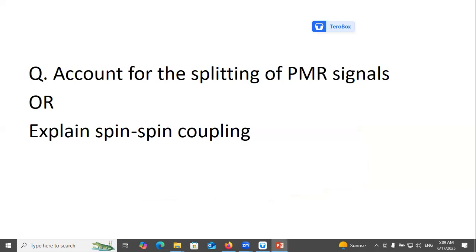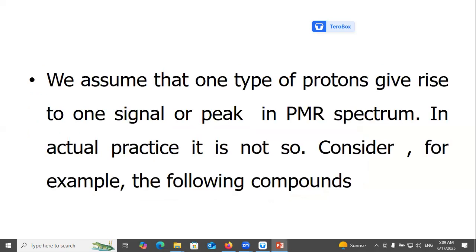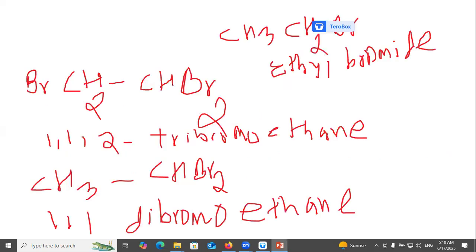Account for the splitting of PMR signals: spin-spin coupling. We assume that one type of proton gives rise to one signal or peak in the PMR spectrum. In actual practice, it is not so. Consider for example the following compounds: 1,1,2-tribromoethane, ethyl bromide, 1,1-dibromoethane.